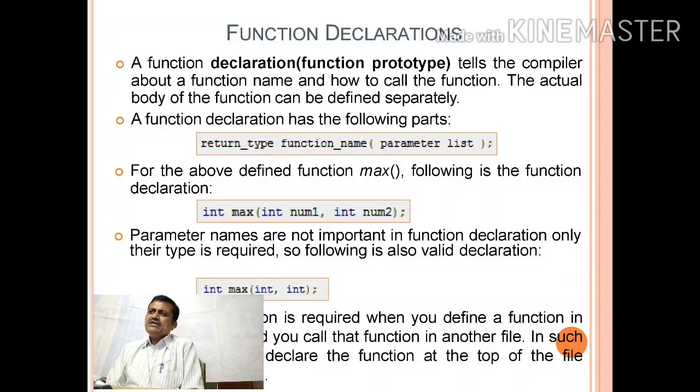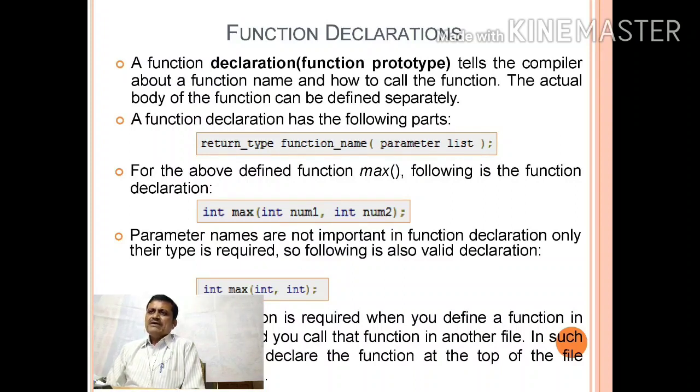So the following is also a valid declaration. Now you can write either like this or like that: int max(int, int). Means you don't have to write the names of the variables, you only have to specify the type of the variable.